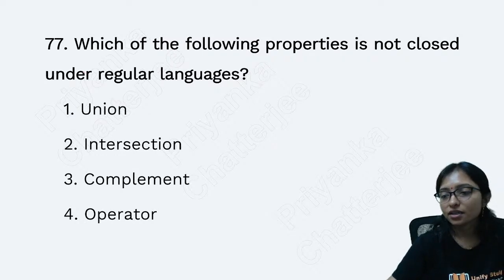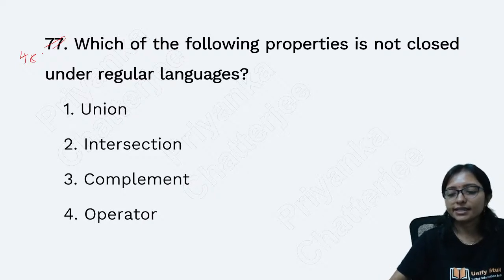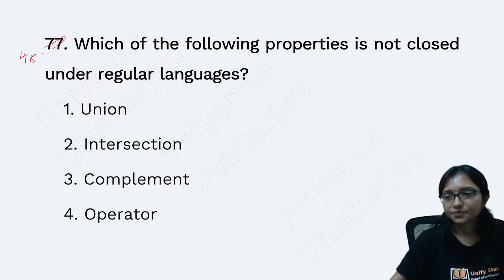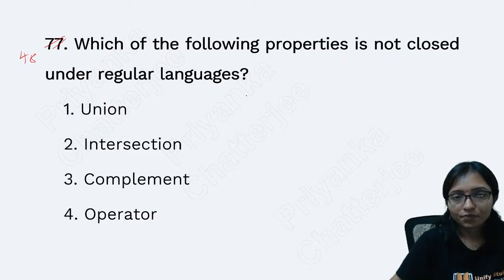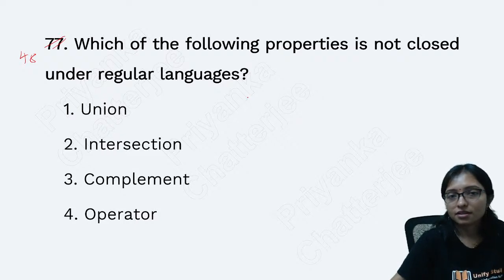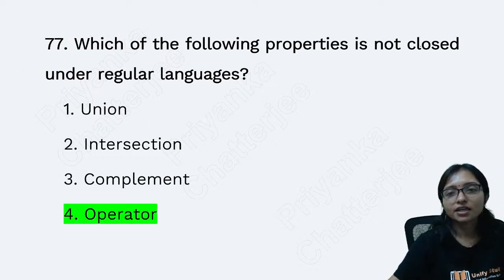Now answer question number 48. Which of the following properties is not closed under regular languages?